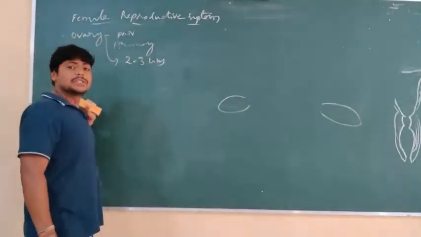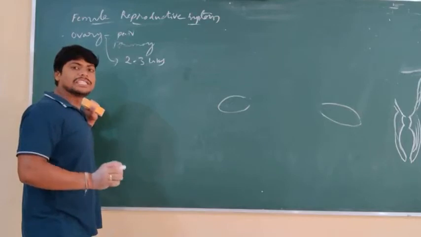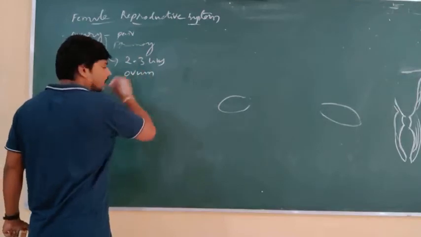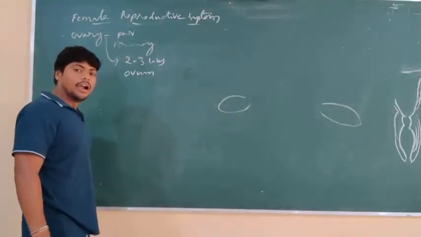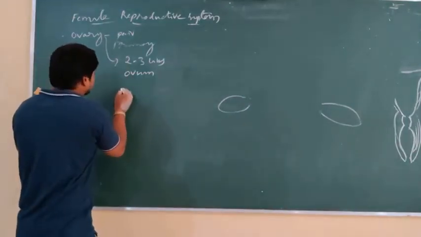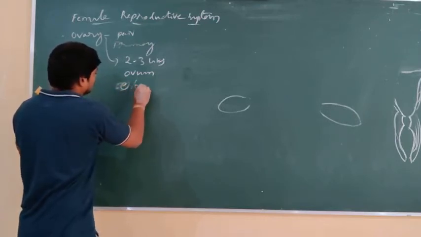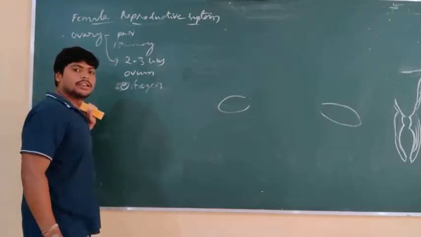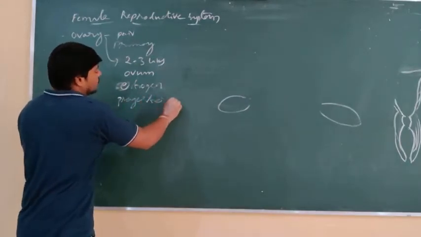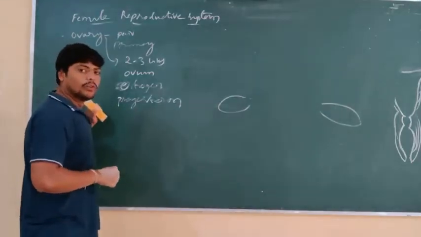Now this ovary, as we know, is a primary reproductive organ, and it plays a key role in the secretion of the ovum. The ovum is secreted, and it also secretes hormones. So what are the two hormones secreted by the ovary? Estrogen and another one is progesterone. These are the two important hormones secreted by the ovary.